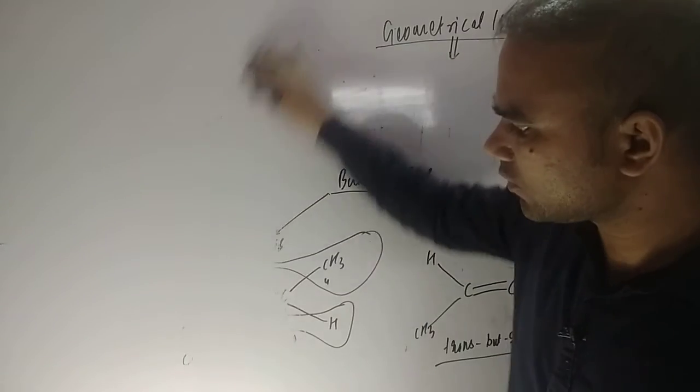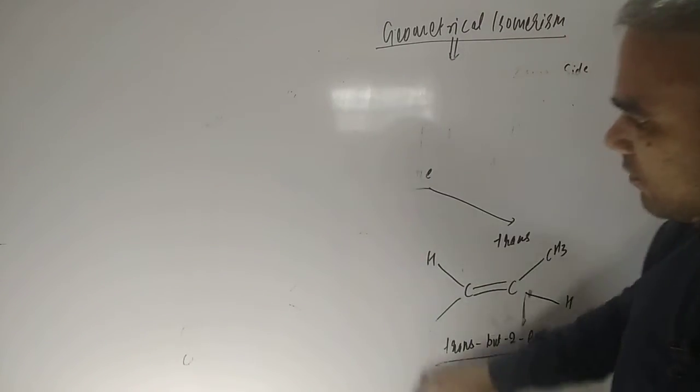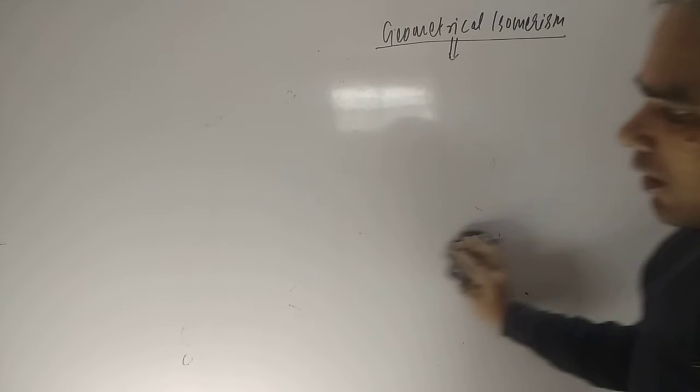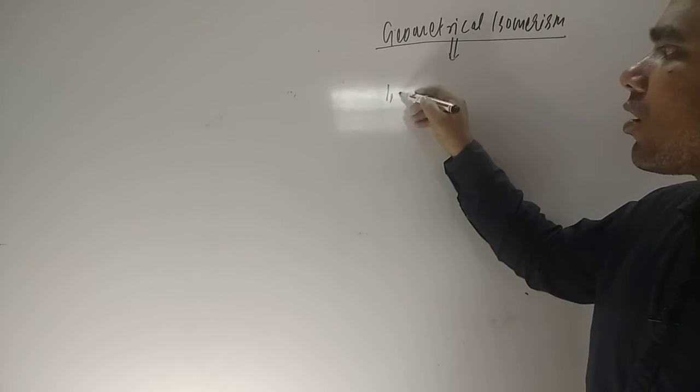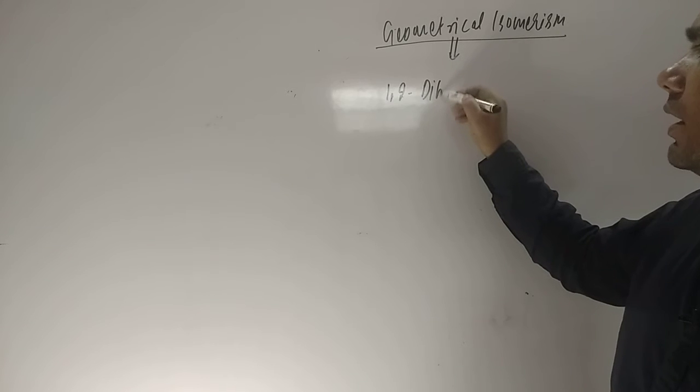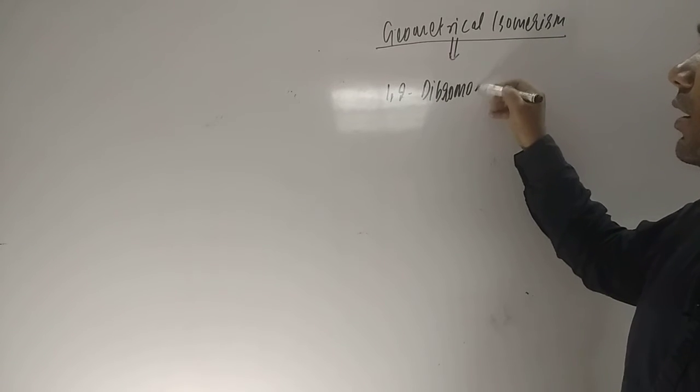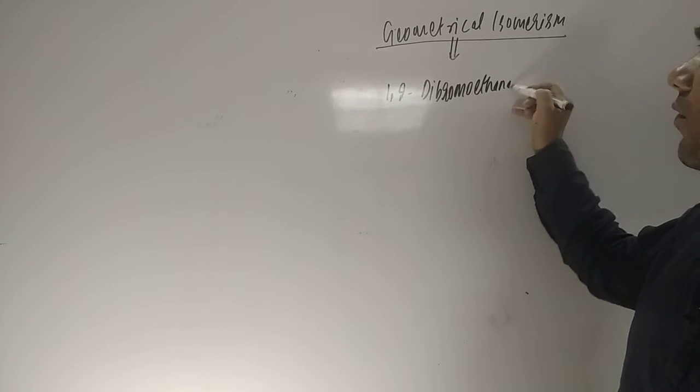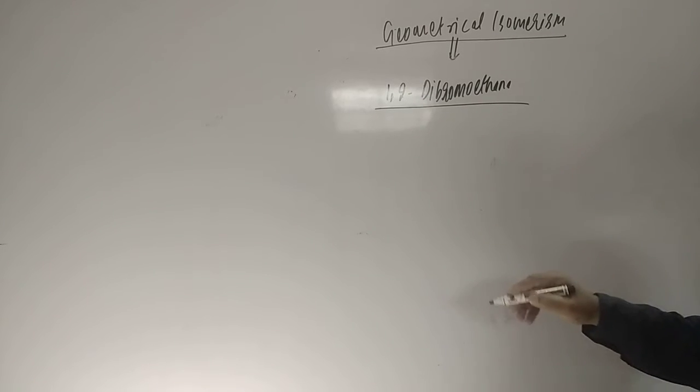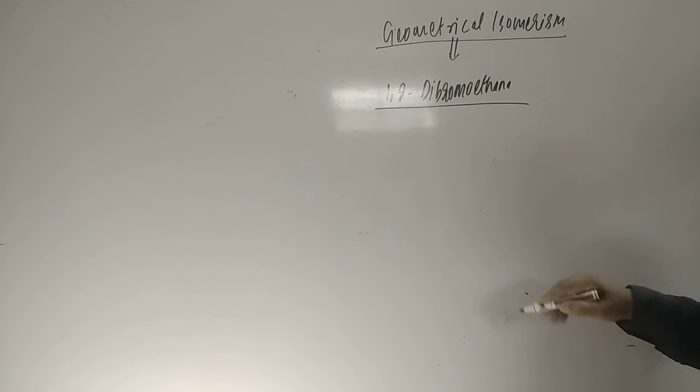Now let us have some more examples, dear students. First example of geometrical isomerism, and after that we will check other things. Suppose we are having 1,2-dibromoethane, dibromoethene. If we are having 1,2-dibromoethene, dear students, how can you write down the name of this?